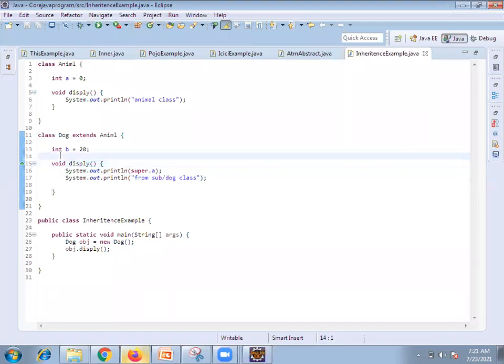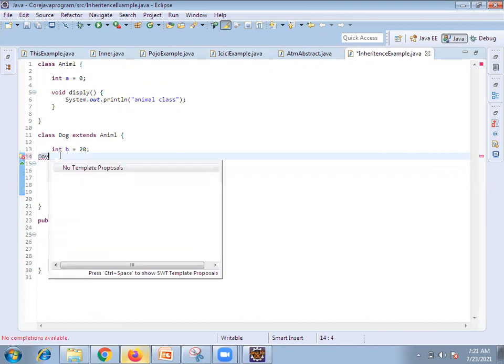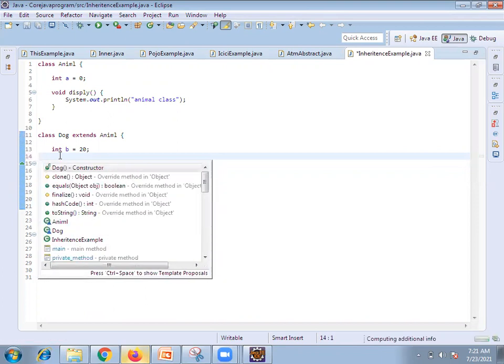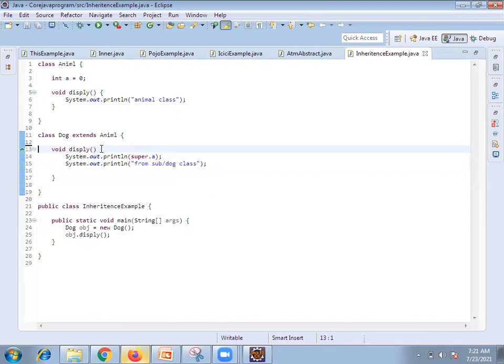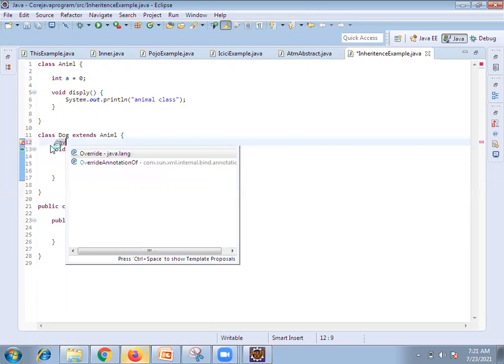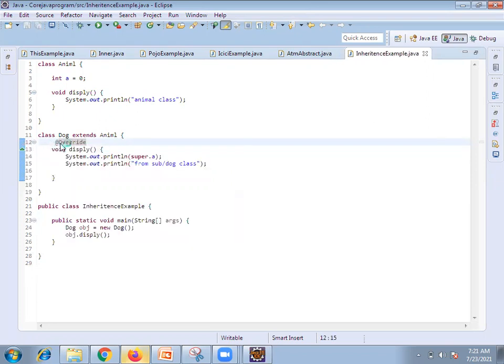Any confusion? Yes, sir. Anyway, the compiler will add it; we need not add this. Directly it will take it.